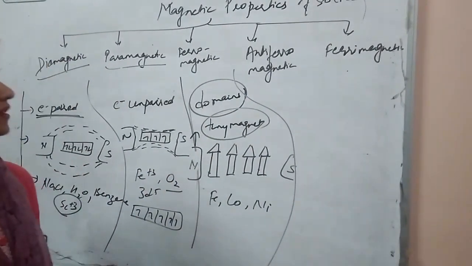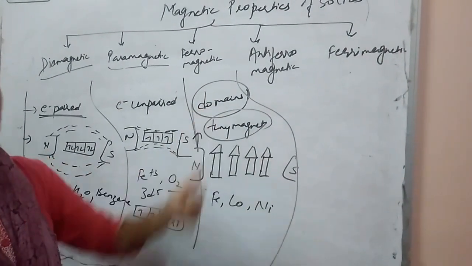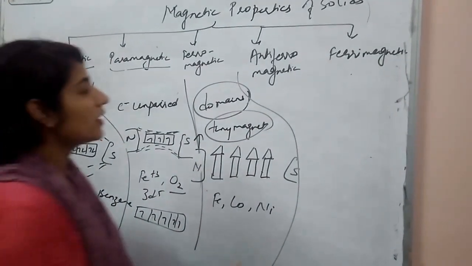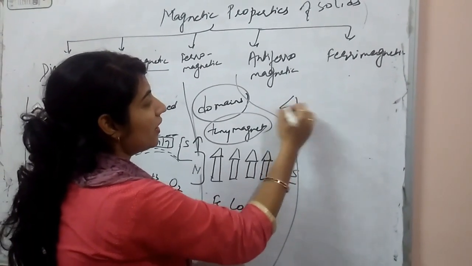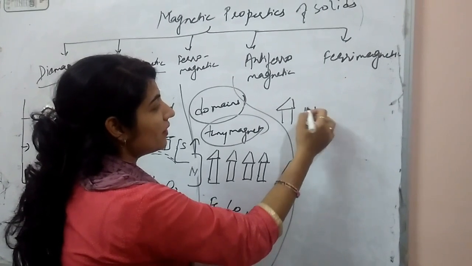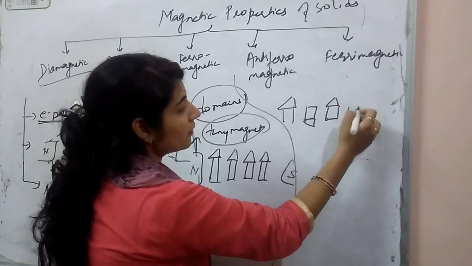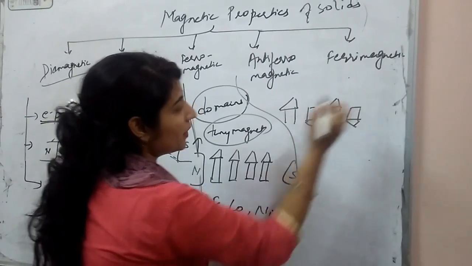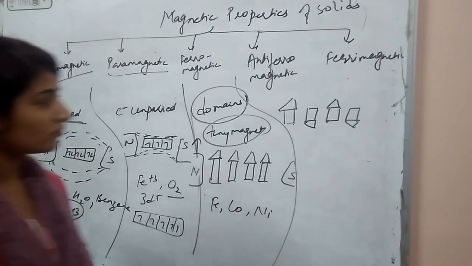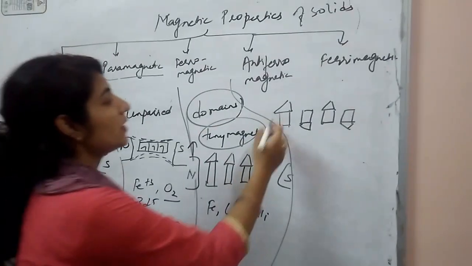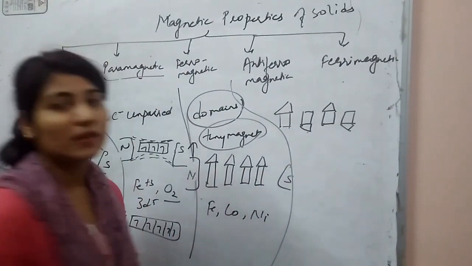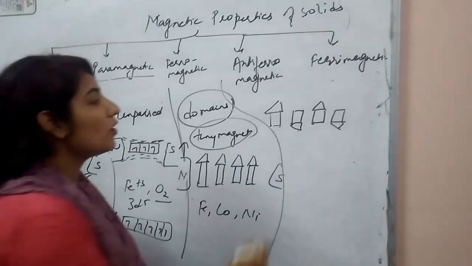Now next is antiferromagnetic substances. Earlier we discussed domains. In this case, domains are randomly arranged in such a manner that they cancel out each other's magnetic moment. For example, here its spin is clockwise, but its spin is anti-clockwise.